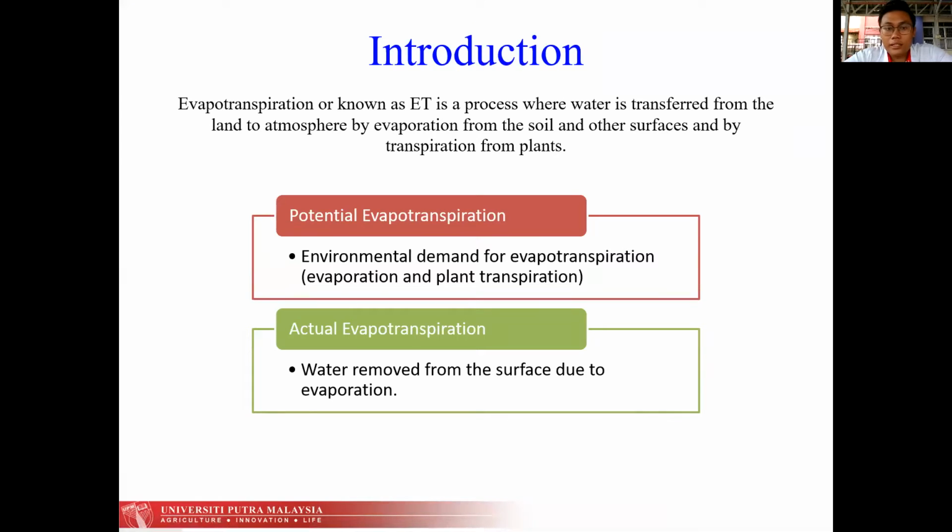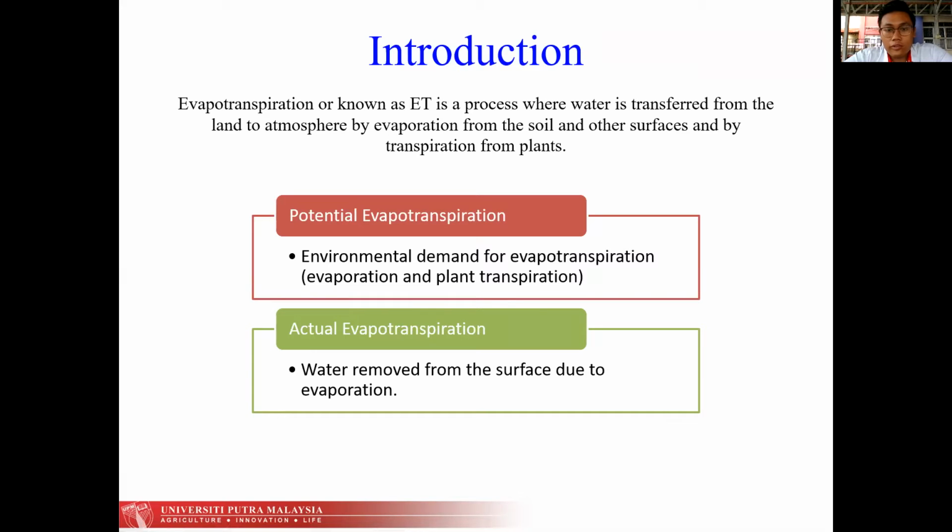So basically, ET has two terms. The first one is potential evapotranspiration, and the second is actual evapotranspiration. For my study, I will focus on potential evapotranspiration, or PET. Potential evapotranspiration is the environmental demand for evapotranspiration, and actual evapotranspiration is water removed from the surface due to evaporation when there is rain and so on.